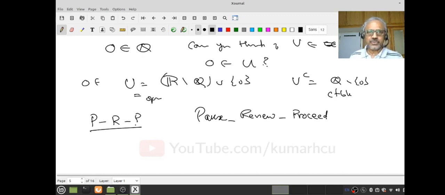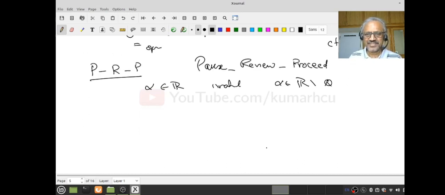This is the reason why I chose a very concrete set S, so that I can play with it. Now if I give any irrational number, suppose alpha in R is irrational, what is the obvious open set you can think of? R minus Q itself. I do not look any further. Very simplest one. Do you like that? But you can think of a lot more examples. You should try to think.